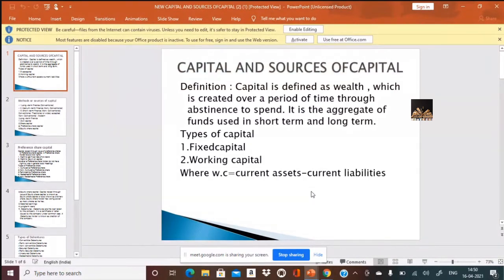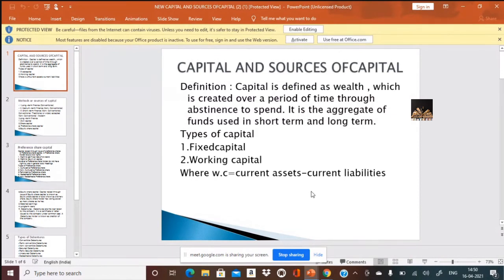Short term is a period of 3 months to 1 year. Remember always, when I say short term, it's a period of 3 months to 1 year. And when I say long term, it is 1 year to 10 years or 20 years. Is it clear?